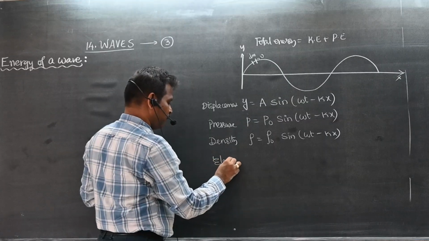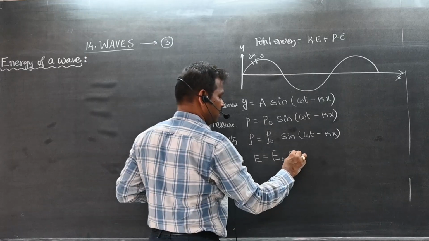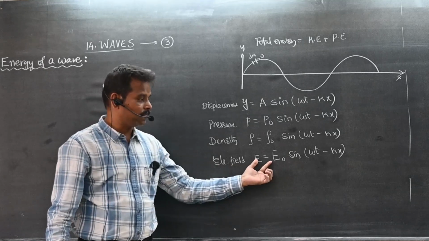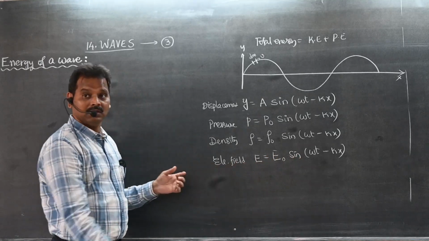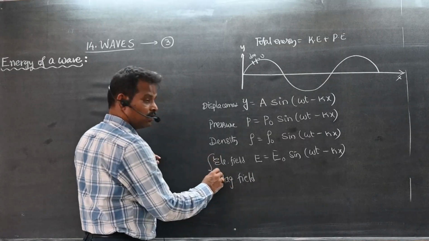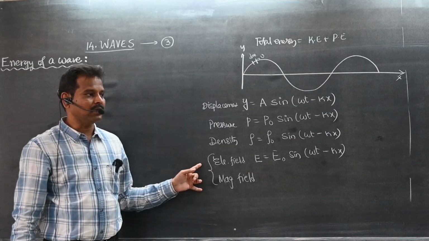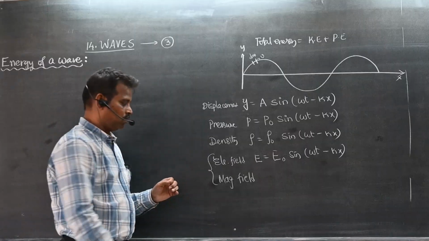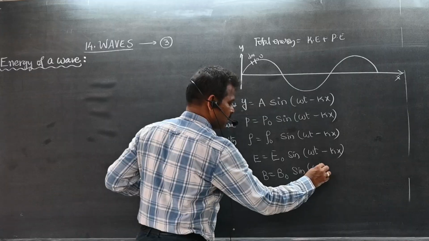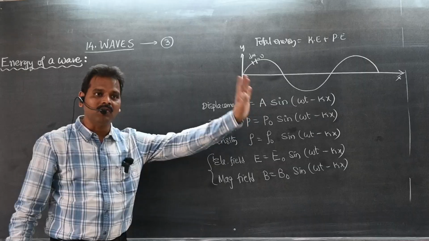Now the electric field, symbol E, is equal to E naught sine omega t minus kx. So the electric field changes sinusoidally. Sometimes they may give the magnetic field; especially these last two formulas are used in electromagnetic waves or non-mechanical waves that we are going to study in second PUC. So this is B is equal to B naught sine omega t minus kx. Understood? Now these are all equations of a wave only.